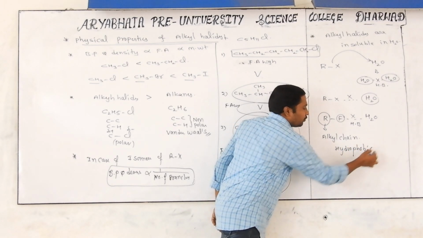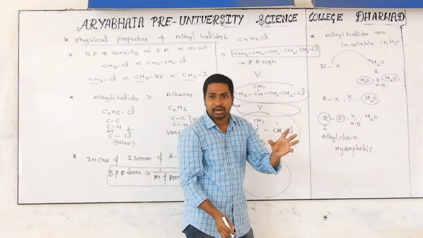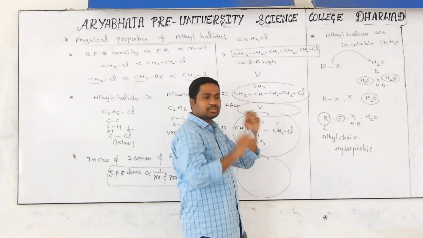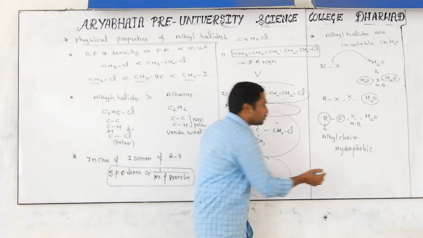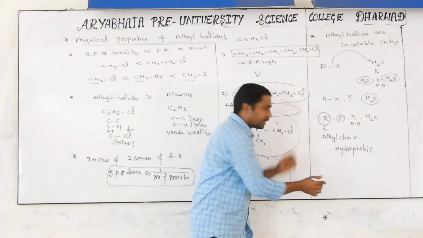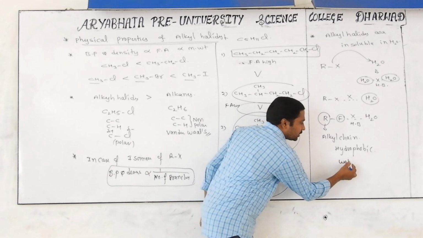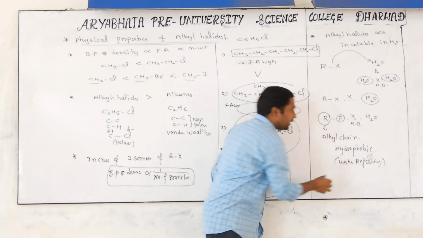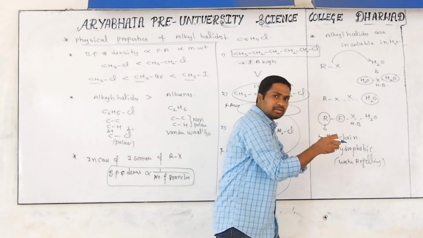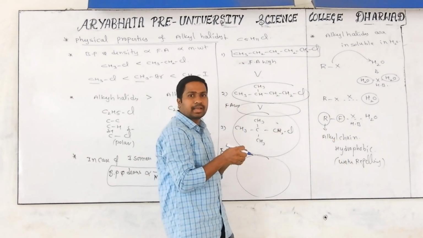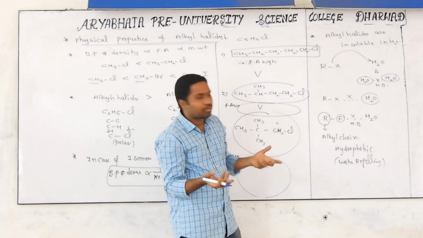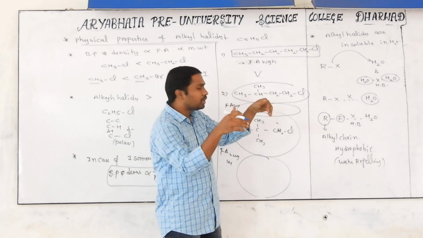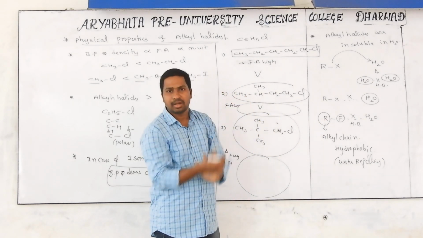Hydrophobic. Hydrophobic means what? Water phobia. Water phobia means while seeing water it goes back, it's always repelling water. So hydrophobic is nothing but water repelling nature. Due to this water repelling nature, even though fluorine wants to attract, the alkyl chain is pulling back, then there is no bond formation between alkyl halide and water. That's why even though fluorine is present, it is unable to form the hydrogen bond.